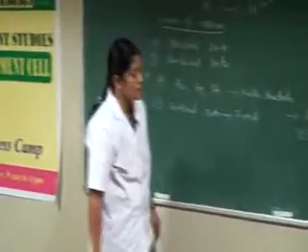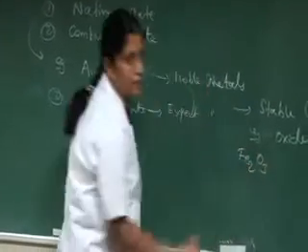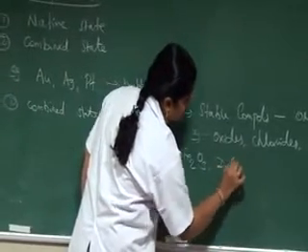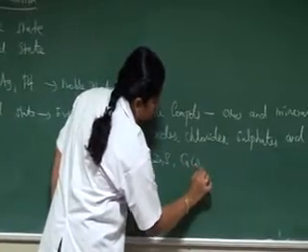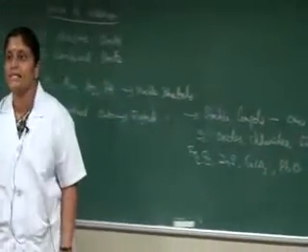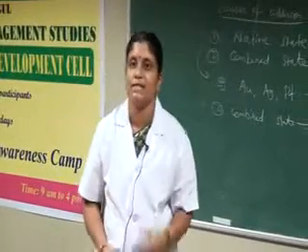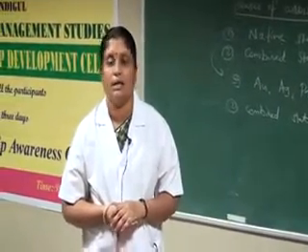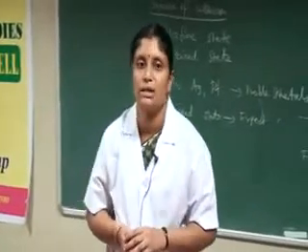Examples are Fe2O3, iron oxide; zinc sulfide; calcium carbonate; and lead oxide, PbO. These are some examples of ores and minerals. Therefore, except noble metals, all other metals occur in nature in the combined state. They form stable compounds called ores and minerals.